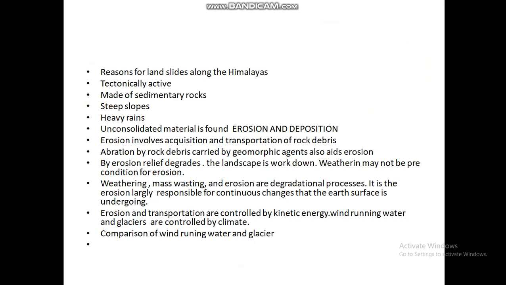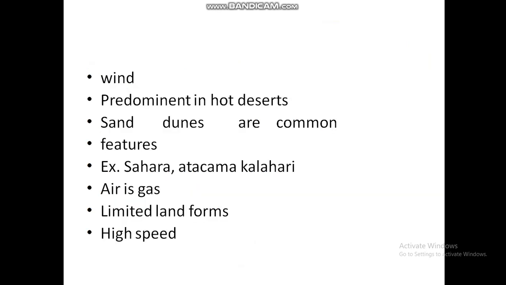Wind, running water and glacier are controlled by climate. Comparison of wind, running water and glacier. Wind is predominant in hot deserts. Sand dunes are commonly featured due to the wind. Examples are Sahara, Atacama, Kalahari. Air is gas, so limited landforms are formed due to the high speed of air.